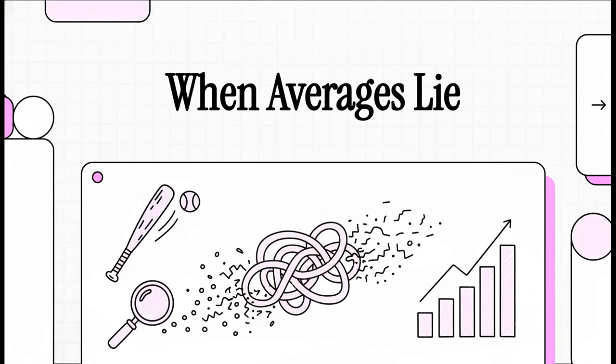You see averages everywhere, right? We use them to make sense of everything from our sports teams to the national economy. But what if I told you that this simple, everyday statistic can actually tell a profoundly misleading story? Today, we're going to put on our detective hats to uncover how averages lie, and more importantly, how you can spot the deception. And our first clue is surprisingly sweet.